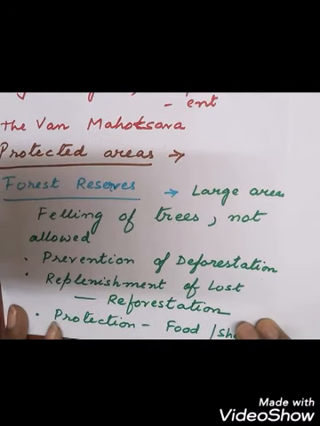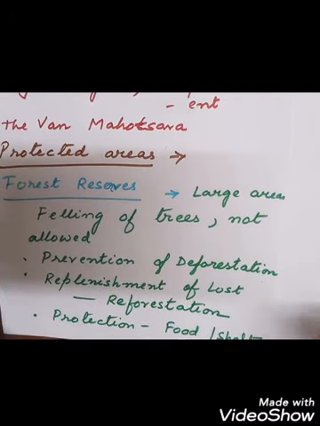Now we shall see about the protected areas, as several areas which are rich in biodiversity have been declared as protected areas. Why are they declared as protected areas? To maintain and protect the habitats of the plants and the animals. Because if human activity is allowed inside the area, then the habitats and the numbers of the plants and animals may reduce.